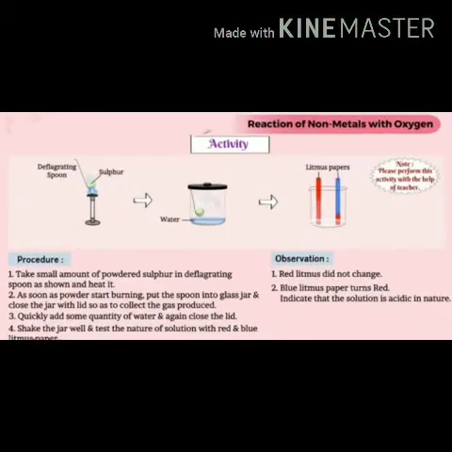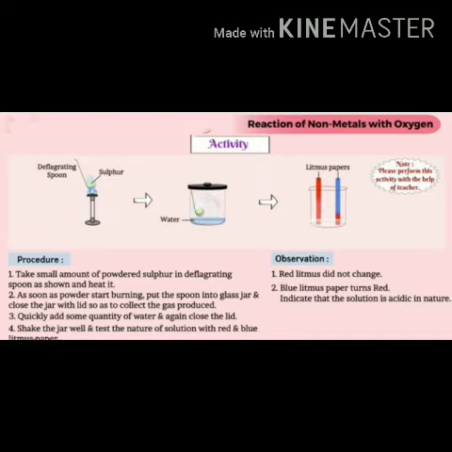Next, let's understand how non-metals react with oxygen. Non-metals, when they react with oxygen, form non-metal oxides. Let's understand this by performing an activity. Take a small amount of sulfur in a deflagrating spoon and burn it. It will form sulfur dioxide gas, which you collect in a jar and cover with the lid.